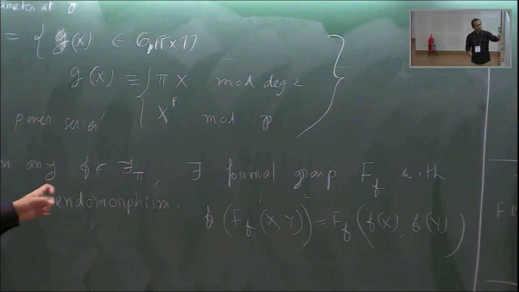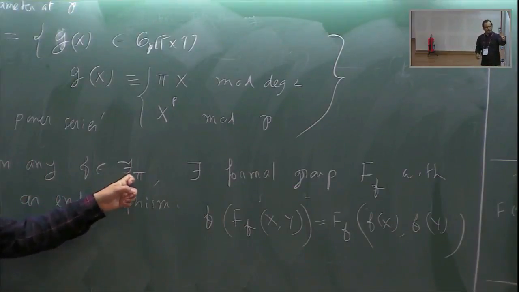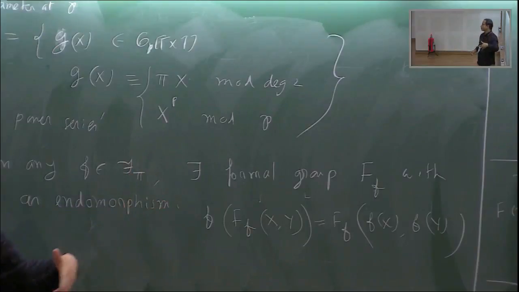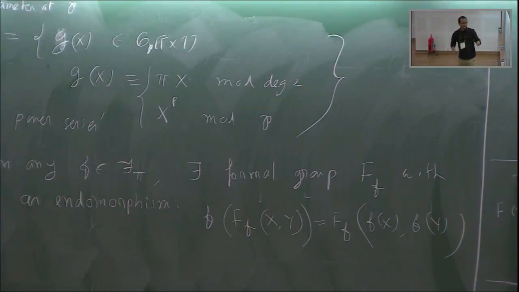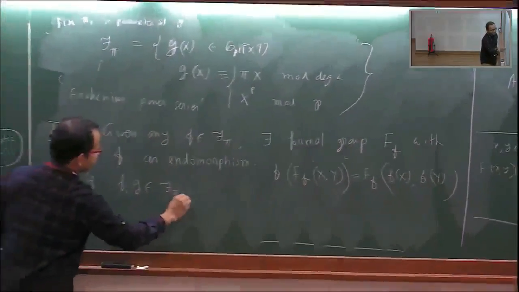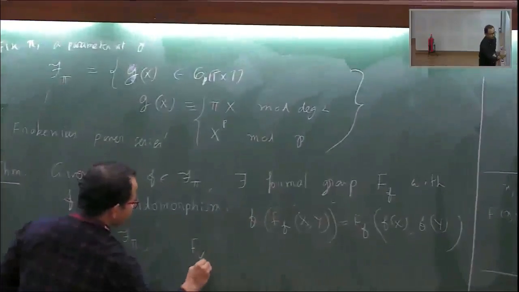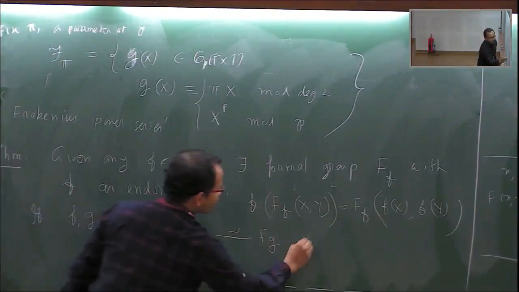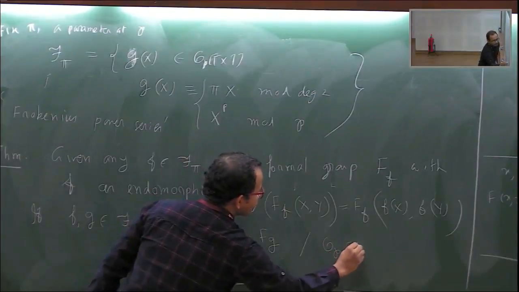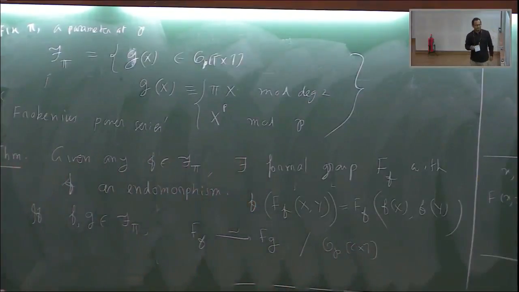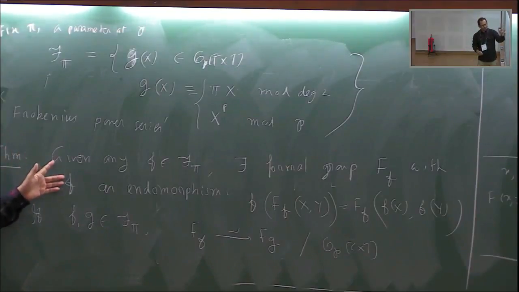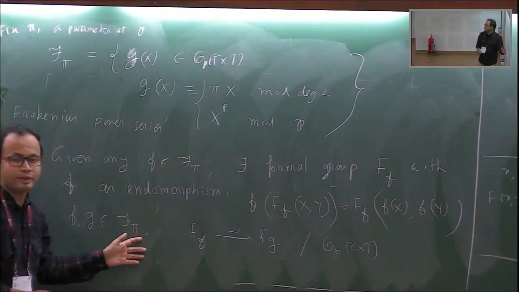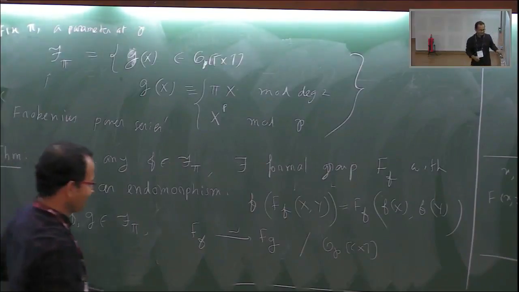And if I take another Z in F_π, then these two formal groups will be isomorphic over O_P. Okay. So if F and Z belong to F_π, then one can show that this formal group F_F is isomorphic to F_Z. And this isomorphism is over O_P, or let's say to be precise, let's take O_P[[X]]. So this is the part of Lubin-Tate theory that we'll need.